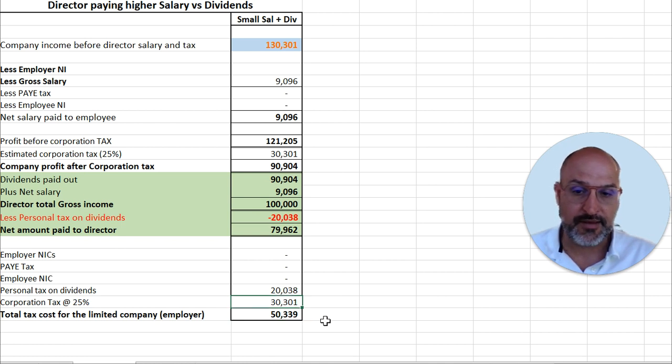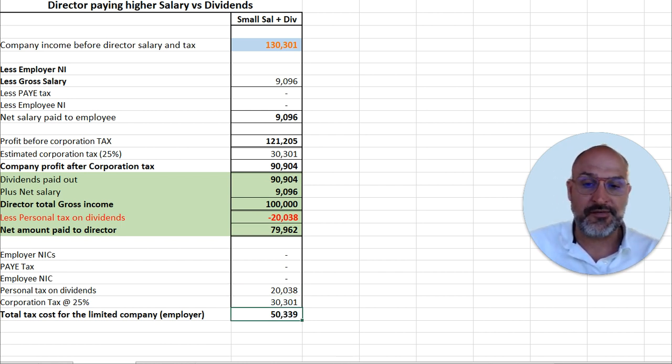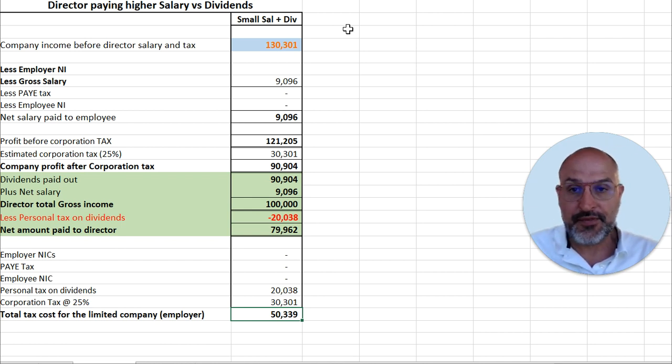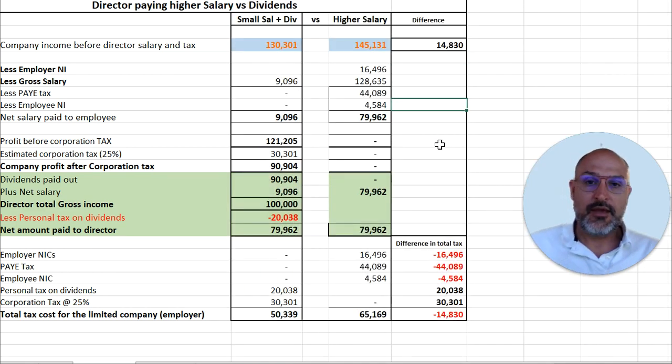At the bottom here, I've just added up the summary of the taxes. So the company will pay £30,301 corporation tax, and that's the personal tax liability, which means the total tax between the company and personal tax is £50,339. Now, let's have a look at what this will look like if you had to earn that in a salary.